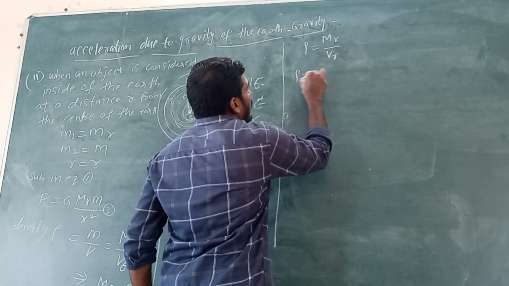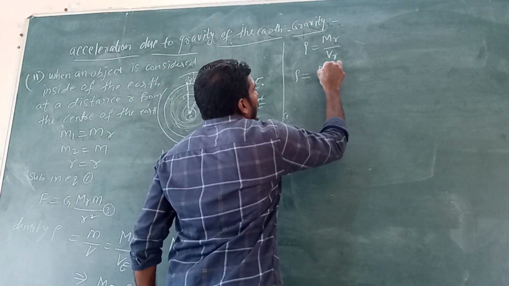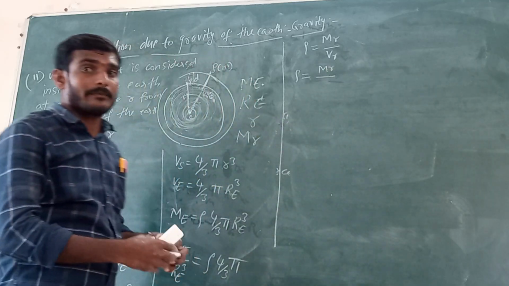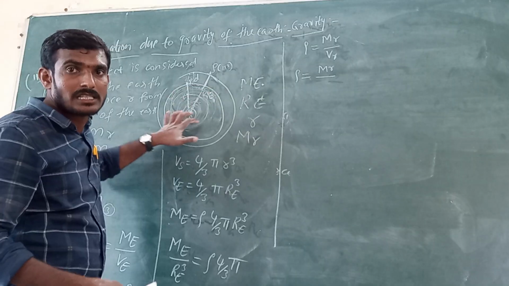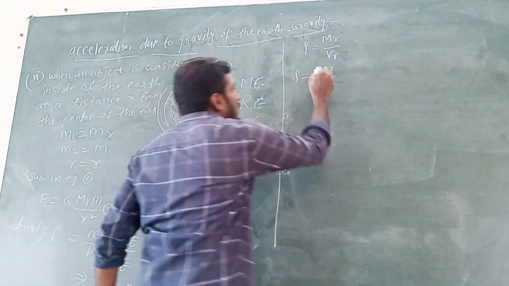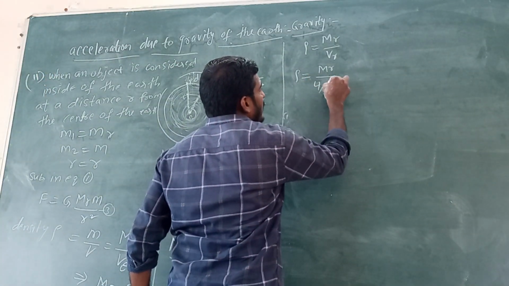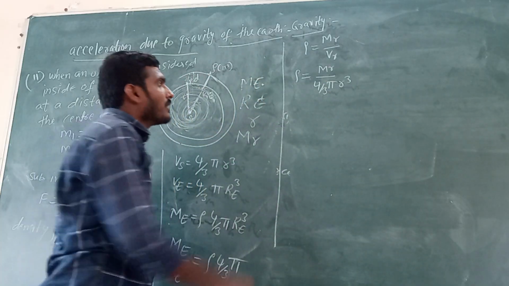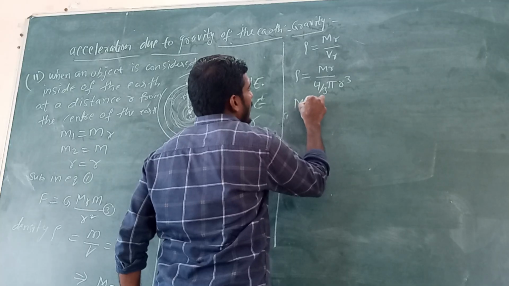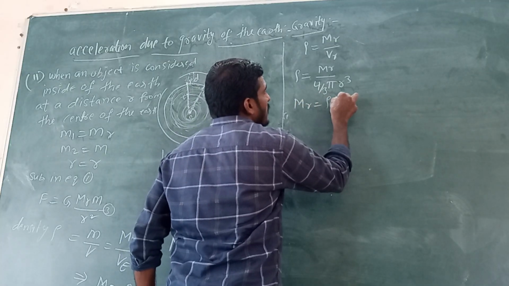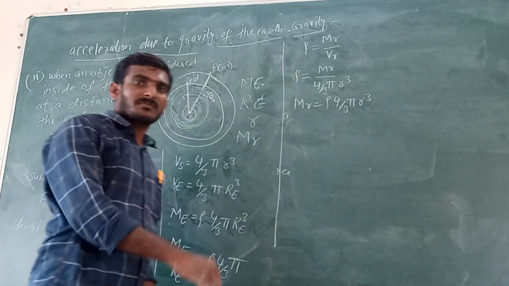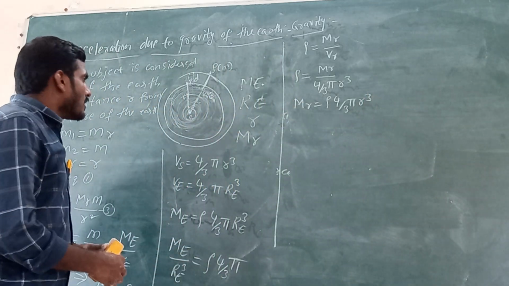Now see, rho equals mr by volume. This region is also in the shape of a sphere only, so 4 by 3 pi r cube. From this we can write mr equals rho 4 by 3 pi r cube.